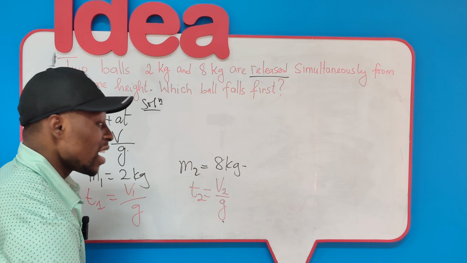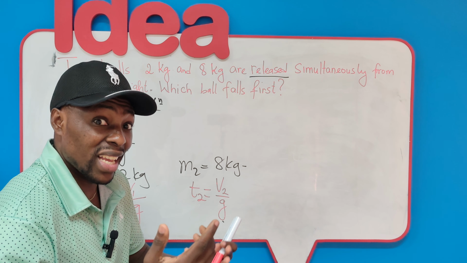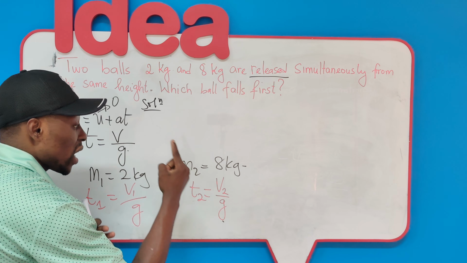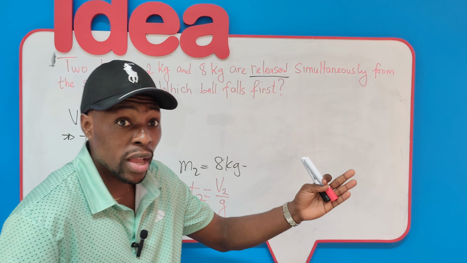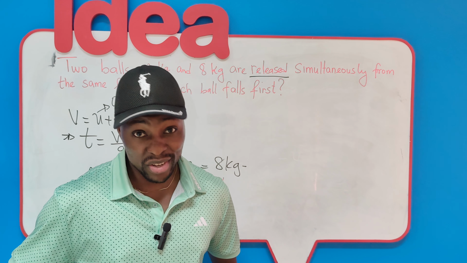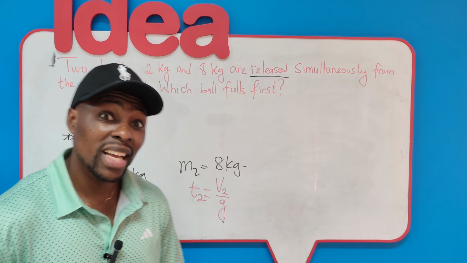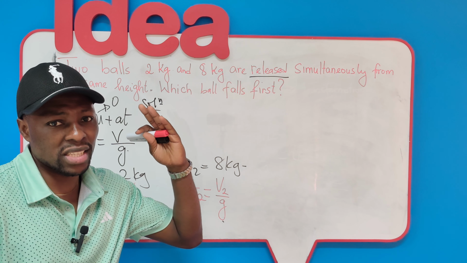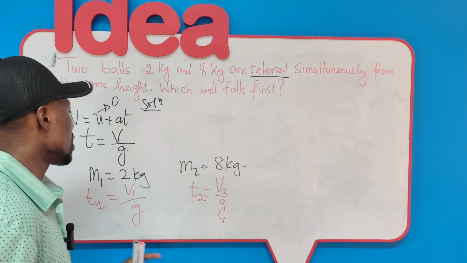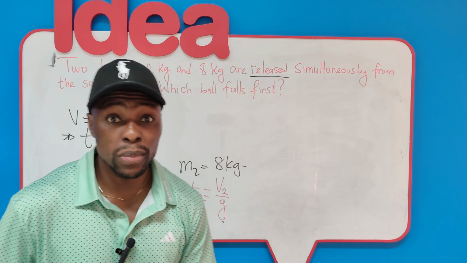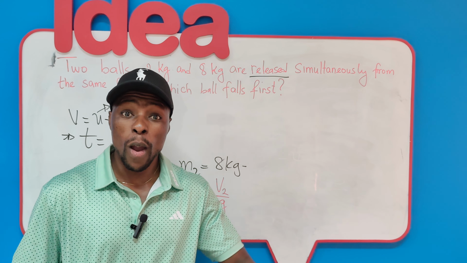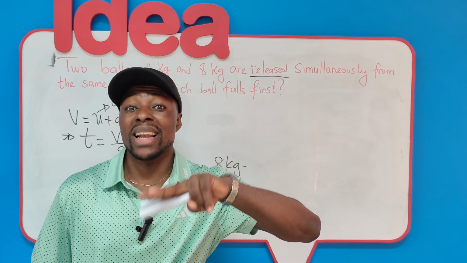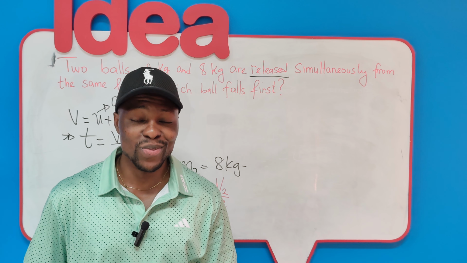In conclusion, the mass of an object doesn't affect its fall time as long as we are in the context of free fall. And there's an important assumption to make here: there are no resistive forces, no air resistance. For this reason, the time of fall doesn't depend on the mass of the object. Both masses will fall at the same time.